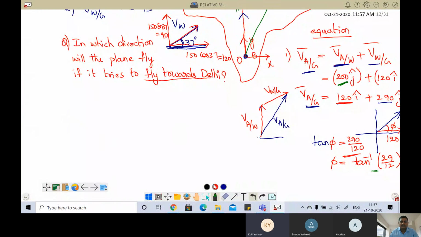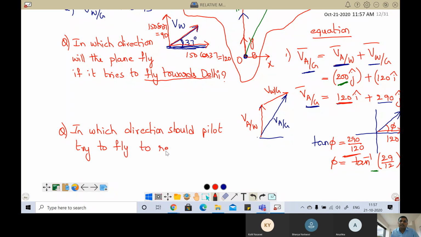So the next question is this one: in which direction should the pilot try to fly? Try to fly means his effort. His effort should be in which direction so that he will reach Delhi, not China?